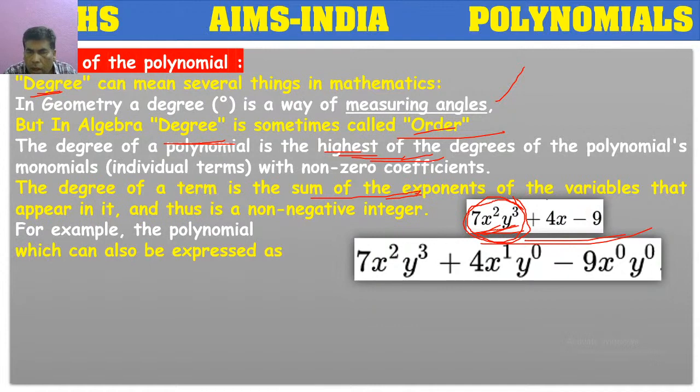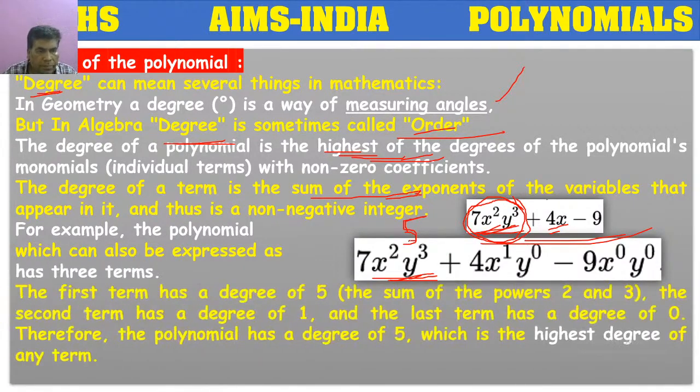In this first term, we have both x and y. Whereas in the second term, we don't have y, means we can write it as 4x power 1, y power 0. Here in the third term, it's actually a constant term. There is no variable, so we can write it as 0, 0. The degree of the first term is 2 plus 3, 5. Here 1 plus 0, 1. Here 0 plus 0, 0. The highest sum is 5. So 5 is considered as the degree of the given polynomial.